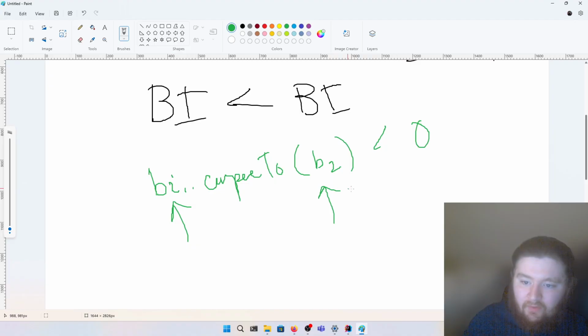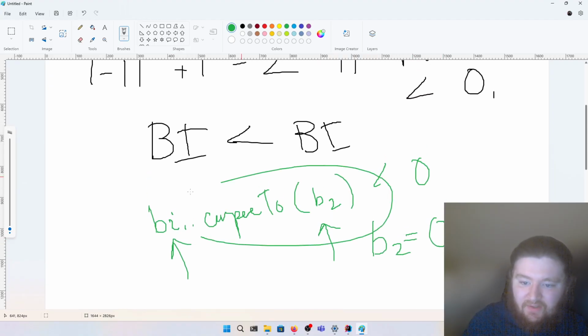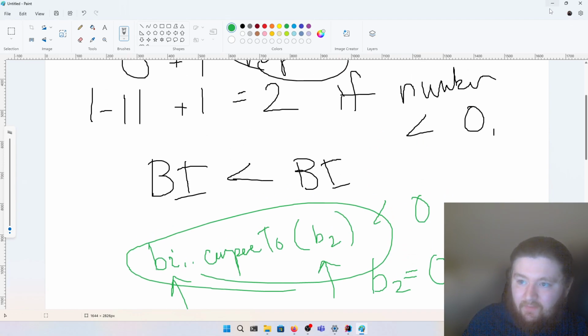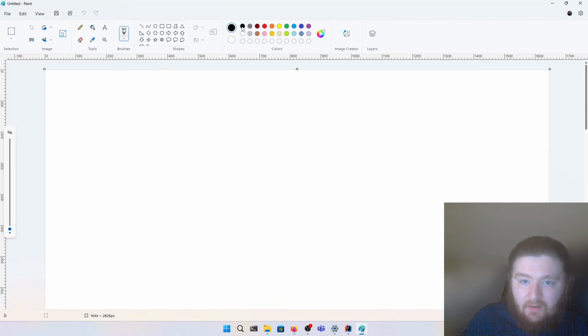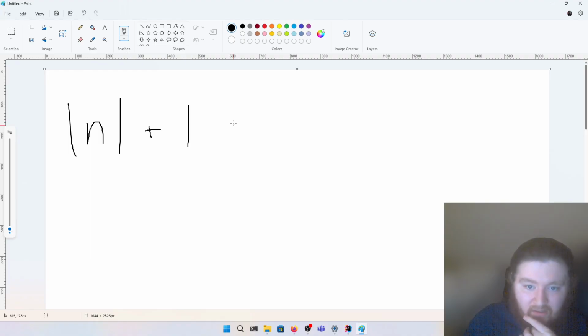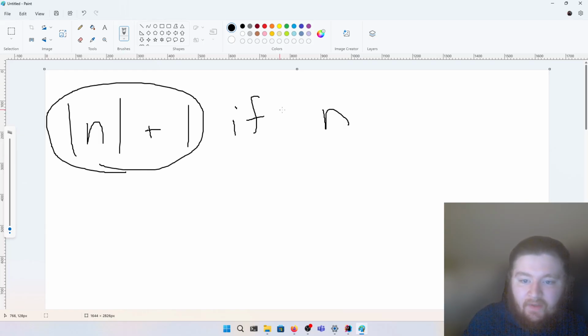Now you see where I'm going with this? What if b2 is 0? Then that means that b1 is negative. So what we really want to do is negate this result if n is negative.